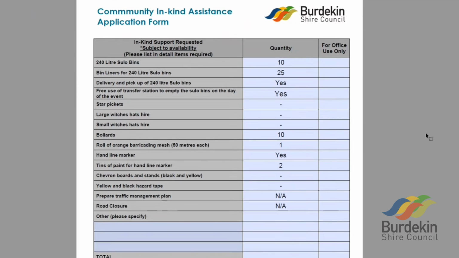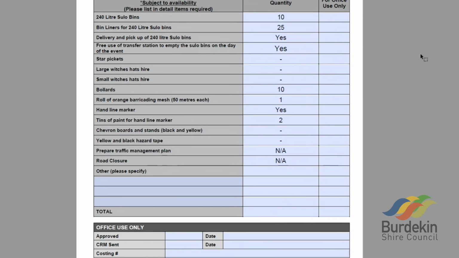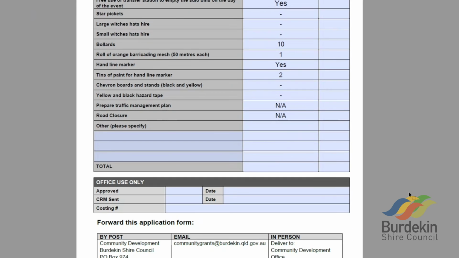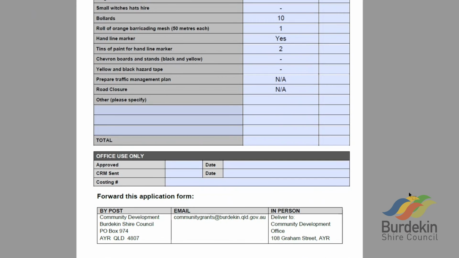Of course, while Council aims to provide assistance wherever possible, the provision of these in-kind items is subject to availability. Please ensure you complete the eligibility checklist and attach a copy of your public liability when submitting your form within the round dates.